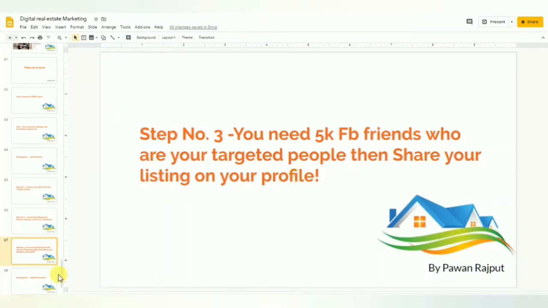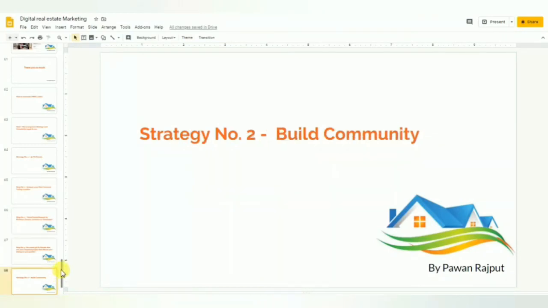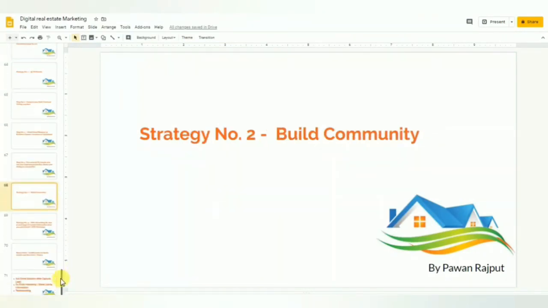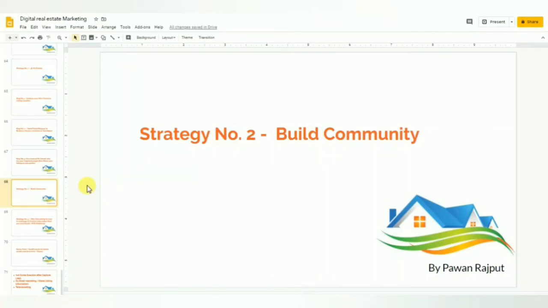Another strategy you can use to generate free leads is building a community. This works very well. You can create a Facebook group, a Telegram group, or a WhatsApp group, and there you can generate free leads also. For this you need to understand your targeted location, the common area location, and make a community of those people who are in your targeted area. You can do this.